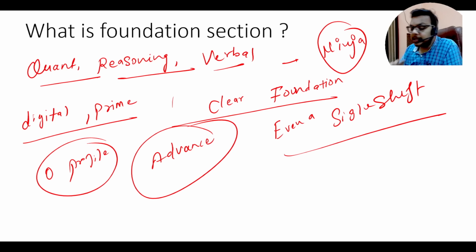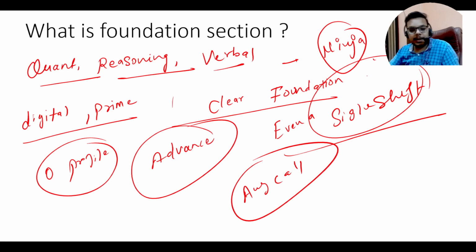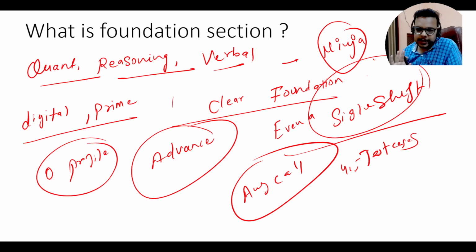But if the coding questions are normal and you are not passing even a single test case, there will be a huge problem, because there is a possibility you might not get any call for Digital or Prime. Even if you are passing 4 to 5 test cases, that will be enough, but some test cases should pass. You should solve at least a little bit of the coding question.